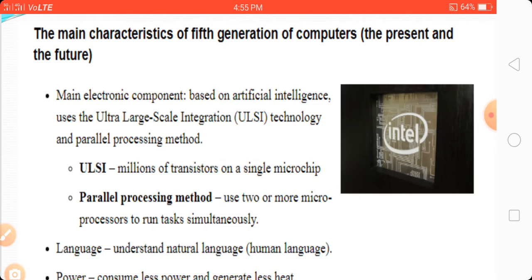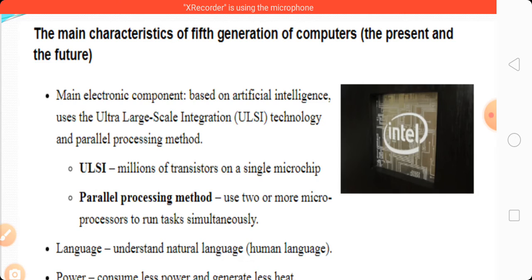What is the meaning of ultra large scale integration? That is ULSI: millions of transistors on a single microchip. We can place millions of transistors on a single microchip, like an Intel chip.